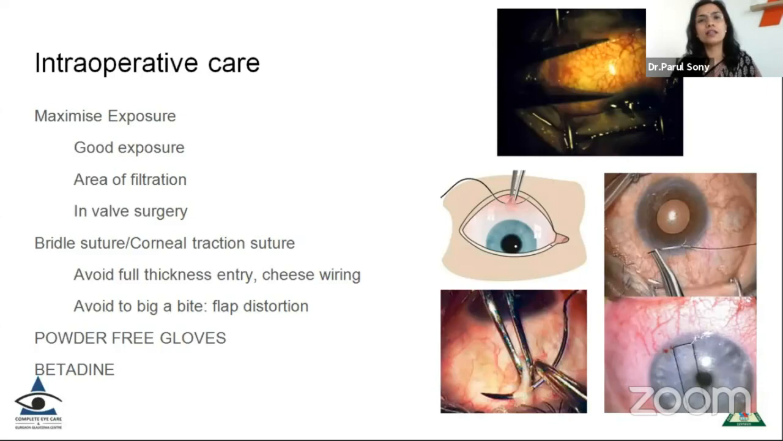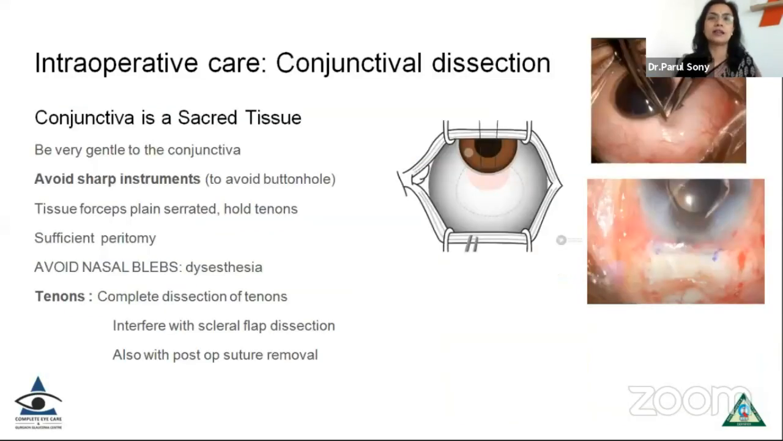Now, once we have taken the preoperative care and we take the patient into the operation theater, it is very important to have the maximum possible exposure. Almost 8 to 10 millimeters of exposure is what we aim for, so that we have a good area, especially if you are going in for a valve surgery. You can use either a bridle suture or a corneal traction suture, whichever you are comfortable with. But with a corneal traction suture, be careful that it should not be full thickness and enter the anterior chamber, or have a superficial bite which can lead to cheese wiring, and avoid too big a bite because this can also lead to distortion of the scleral flap.